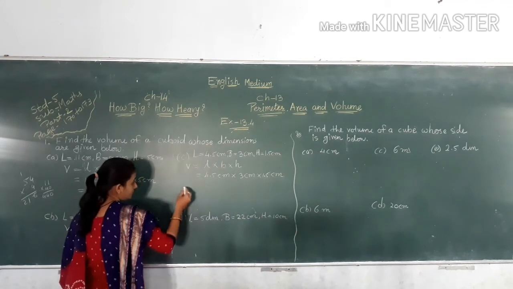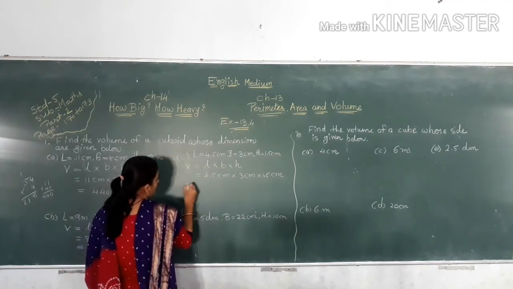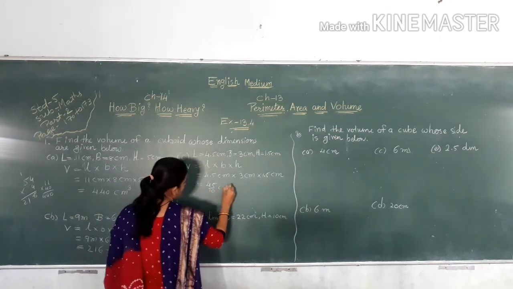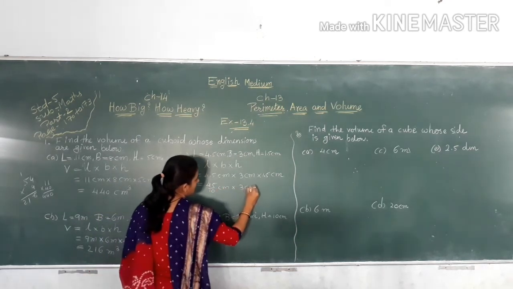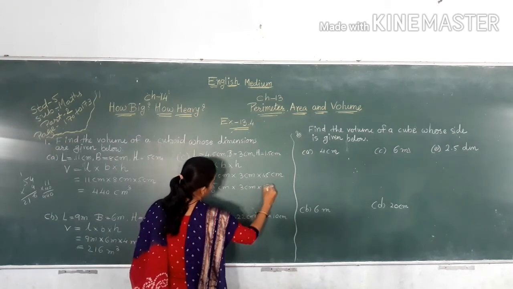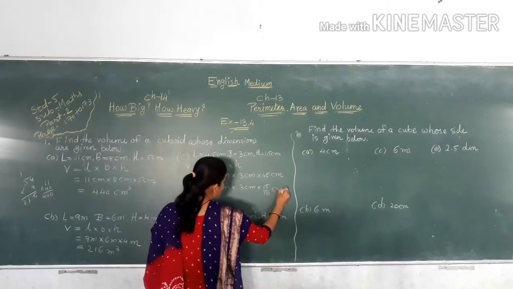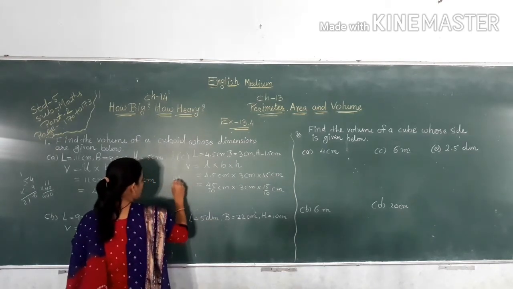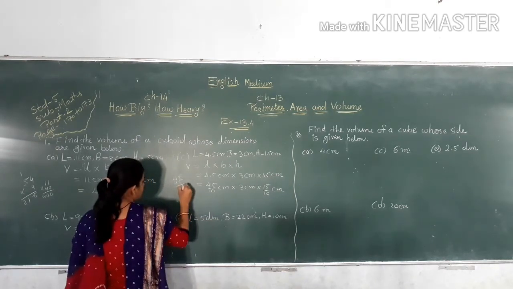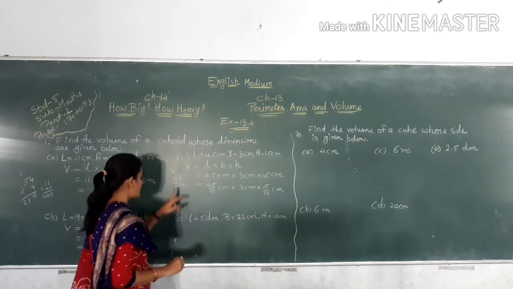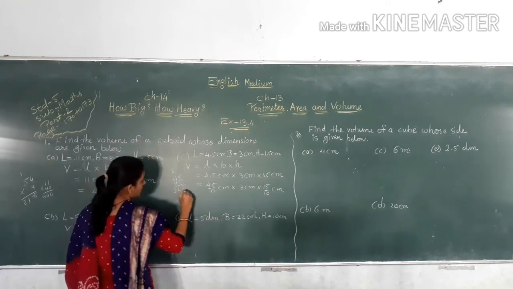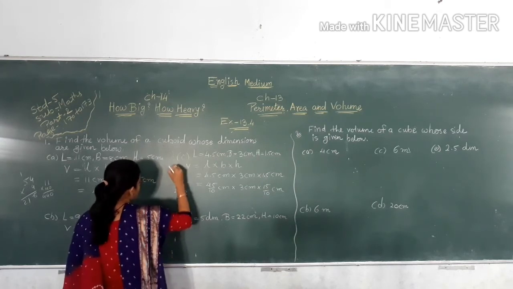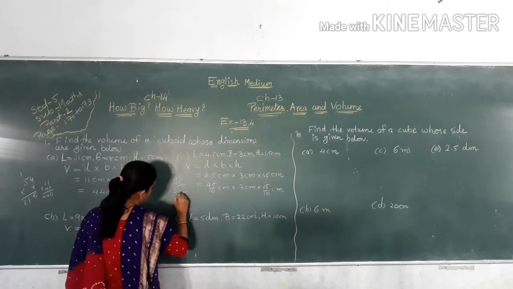So here 45 out of 10 centimeter multiply 3 centimeter multiply 15 out of 10 centimeter. 15 3s are 45. 45 multiply 45. 5 5s are 25, carry 2, 5 4s are 20 plus 2 22, 0. 5 4s are 20, carry over, 4 4s are 16, 17, 18.